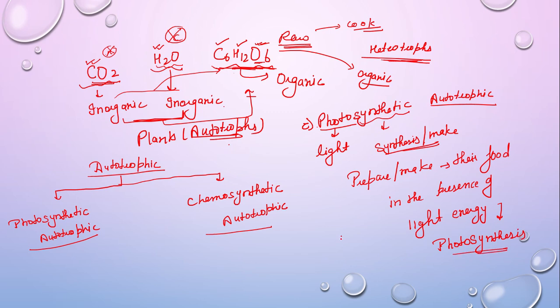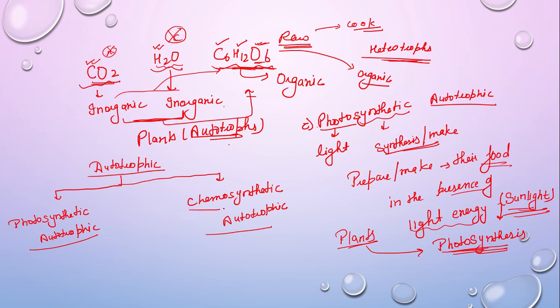Most of the plants are photosynthetic autotrophs because they perform photosynthesis. And what is photosynthesis? That is, they prepare their food in the presence of light energy. And what is the ultimate source of light energy we have? We have sunlight, right? So they prepare their food in the presence of sunlight.